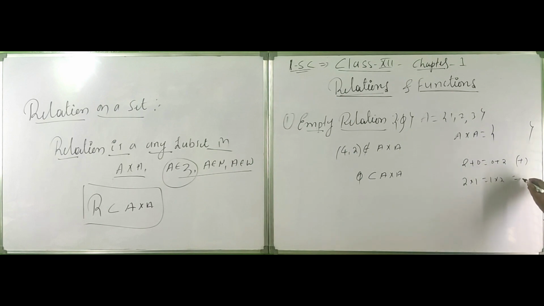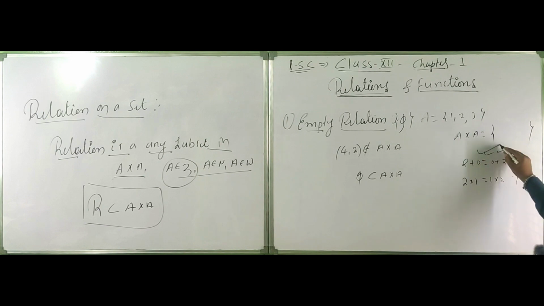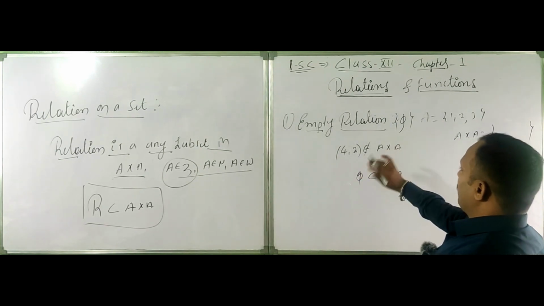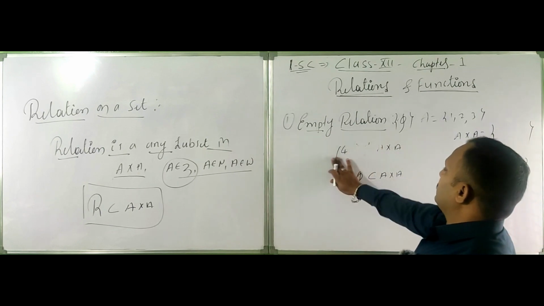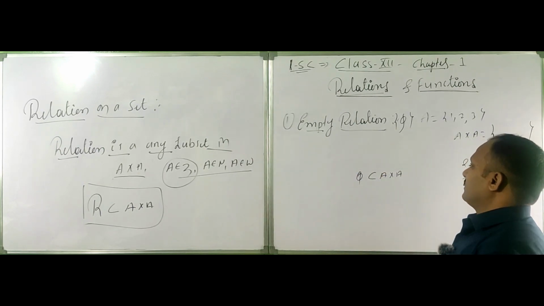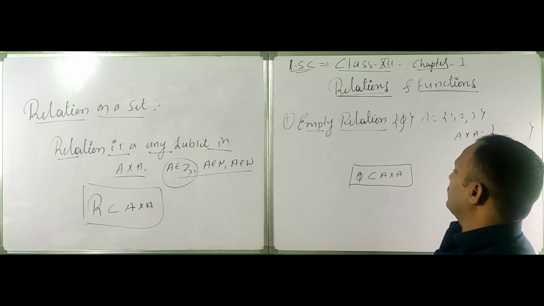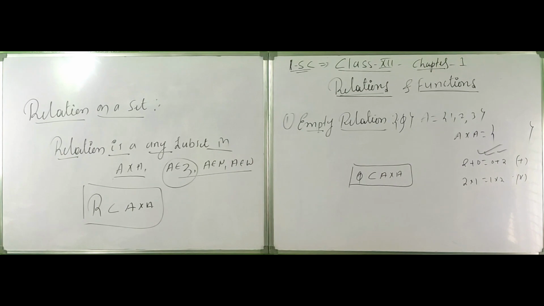Similarly you can define it, but 0 is still used in the operations. So phi is the empty set, which means there are no elements in A cross A.